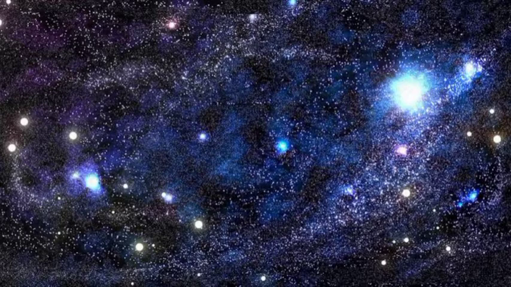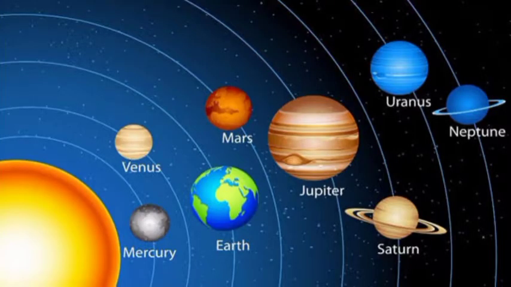All the planets revolve round the Sun in elliptical orbits. In order of distance from the Sun, we have Mercury being the nearest planet to the Sun, followed by Venus, then Earth, Mars, Jupiter, Saturn, Uranus, and Neptune.